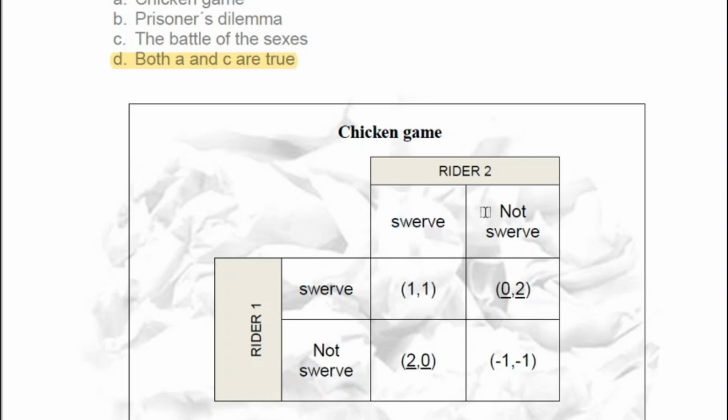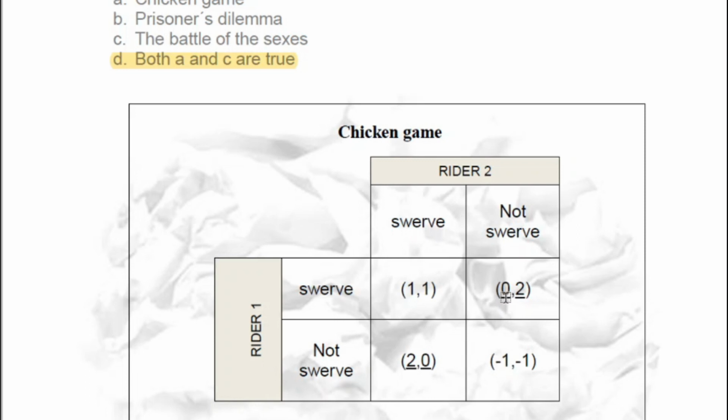Well, if rider 1 thinks that rider 2 will swerve, rider 1 could swerve and win 1, or could not swerve and win 2. So it chooses not swerve, that's why I mark it. If rider 1 thinks that rider 2 will not swerve, rider 1 will swerve to win 0 instead of not swerving and winning -1.